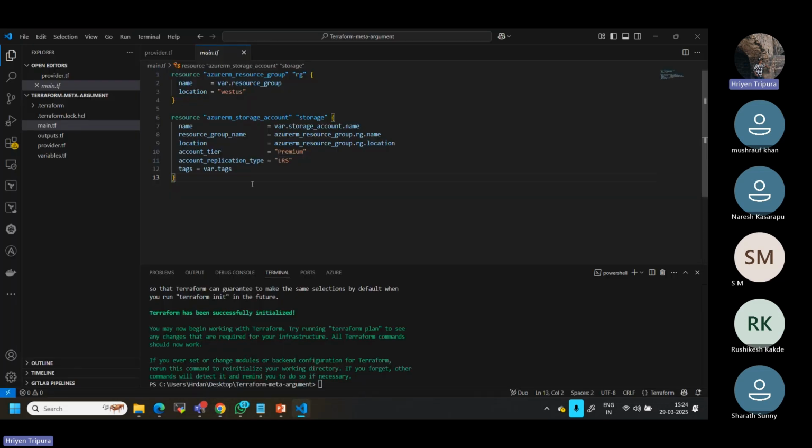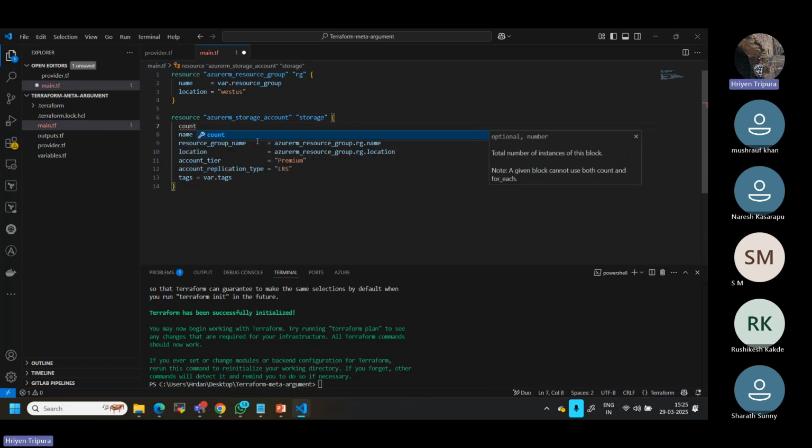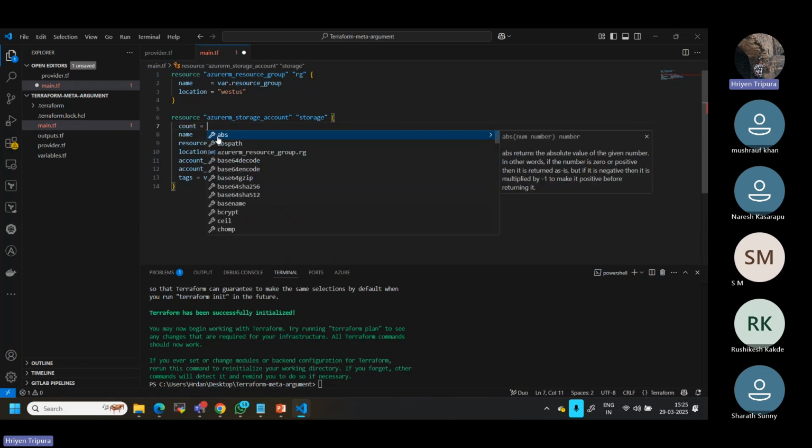Now, as I mentioned, you have one resource block for a storage account. Say, for example, I want to create two storage accounts. How can I do this? I can simply use count. Count means you are specifying how many storage accounts you are going to create with one resource block.